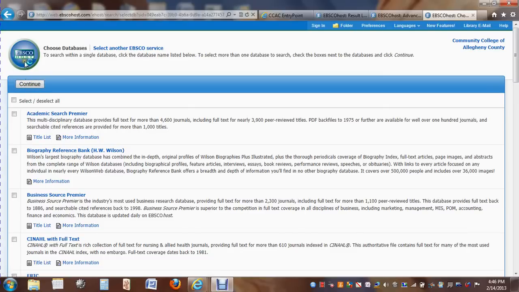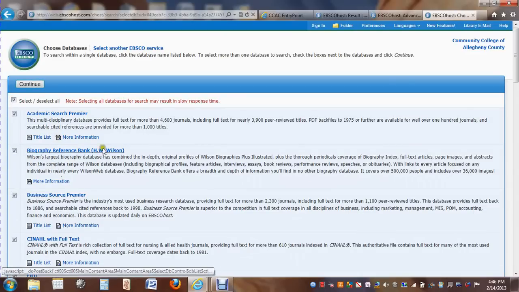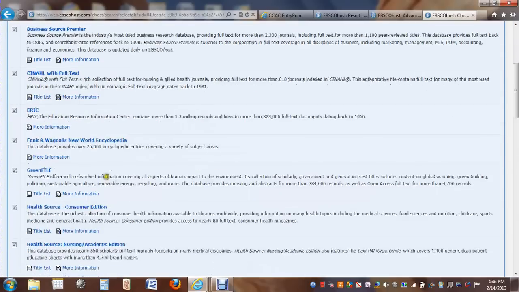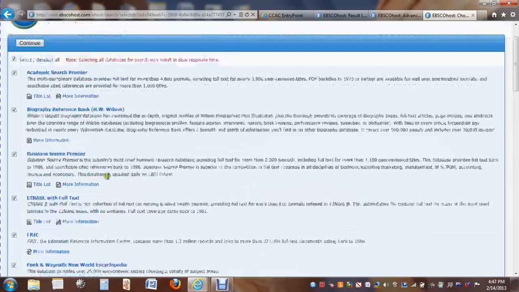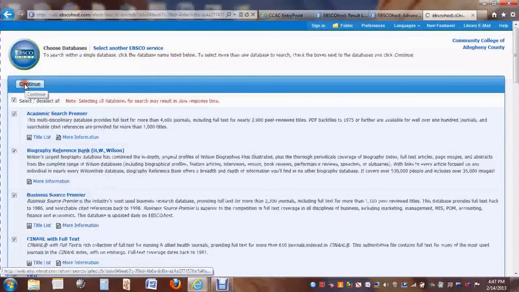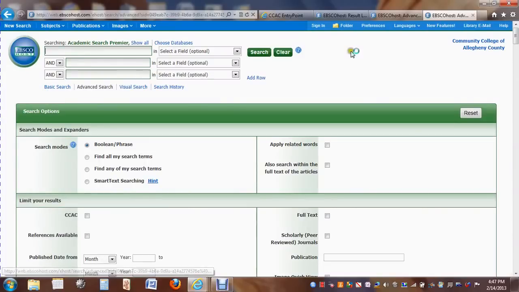So once you've clicked on that through the school library, click on Select All. And this will mean that any search that you do will include all of these different databases. So click on Continue, and you will come to a search page. Now, let me see. Right here, I have begun to do a search.